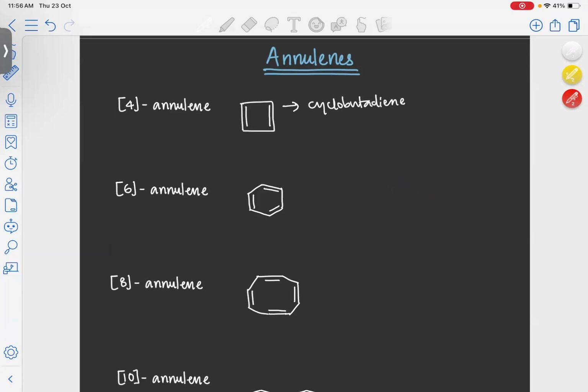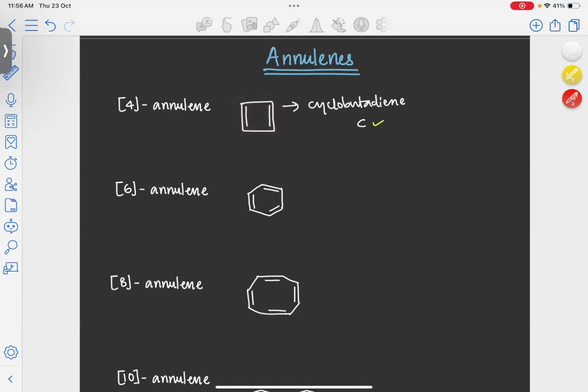Now we are going to look at each point which will make the molecule either aromatic or anti-aromatic. If one of these criteria is broken, then that molecule will become non-aromatic. The first criterion is that it should be cyclic. Looking at this molecule, you can see this is a cyclic molecule. So the first criterion is satisfied.